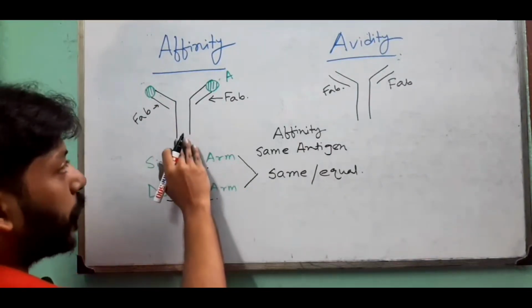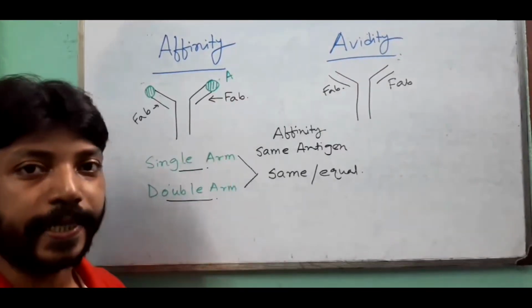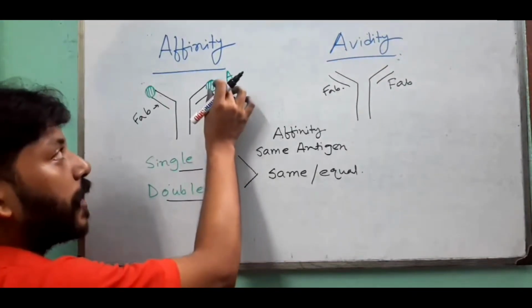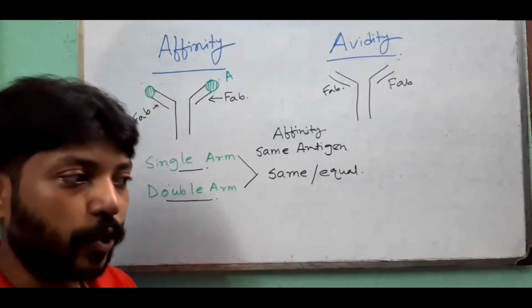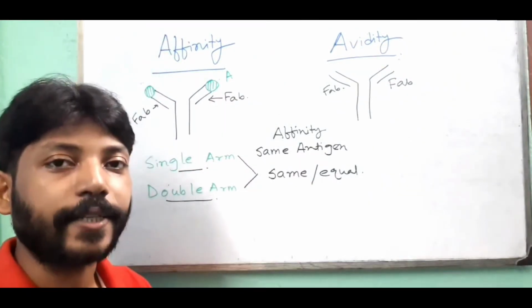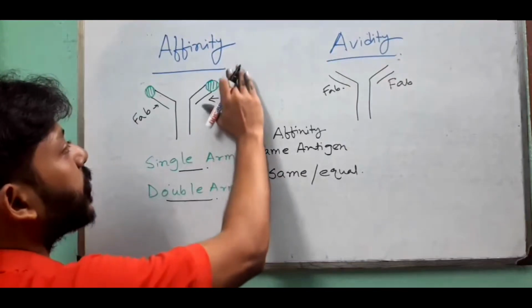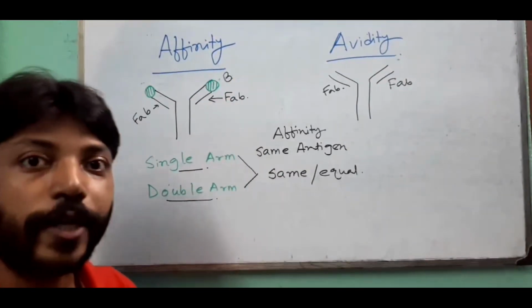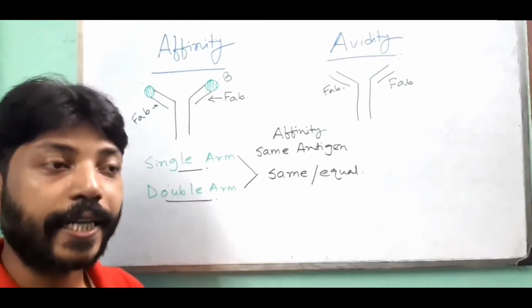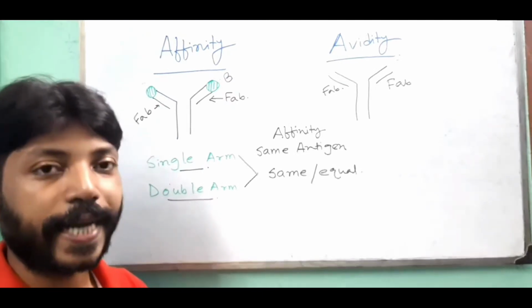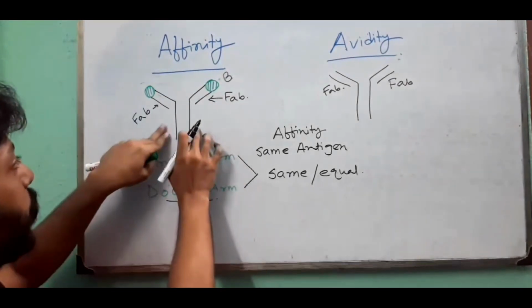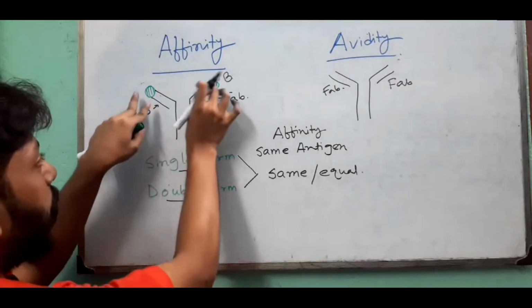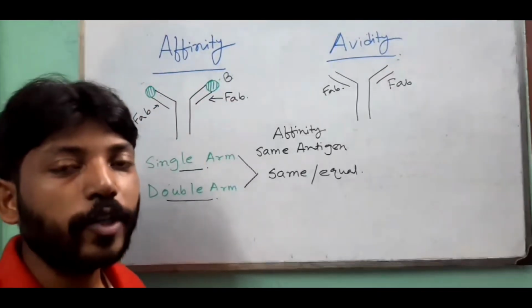The strength of interaction with the antigen will remain the same whether it binds with a single arm or both arms. If it is a different antigen, then the strength can be different. So depending on the antigen-antibody interaction, the affinity can change. But if an antibody binds with two arms to the same antigen, the affinity will not change.